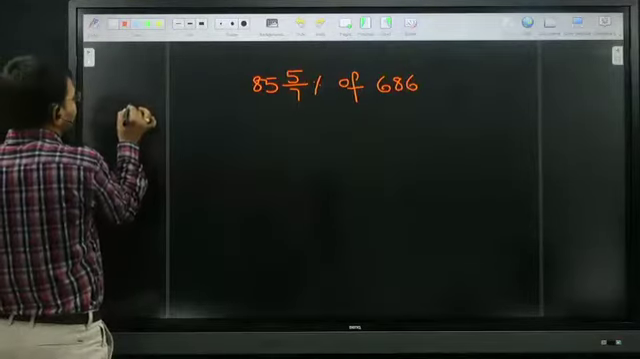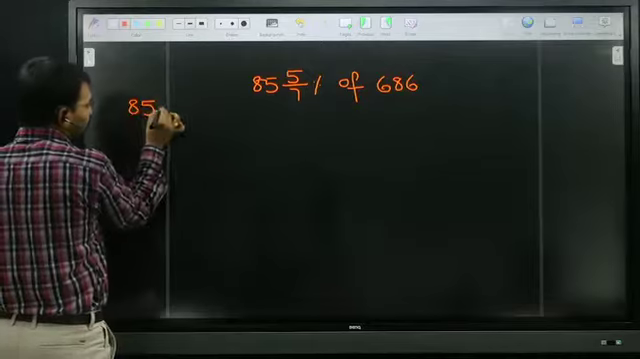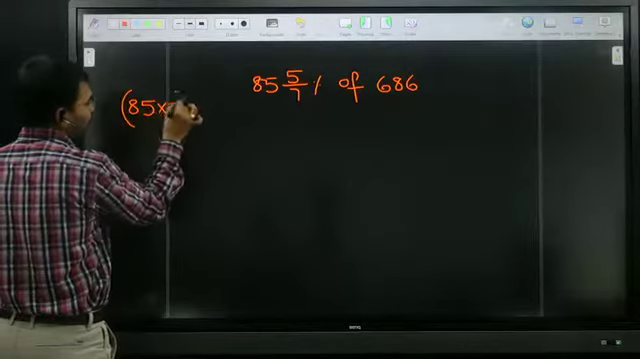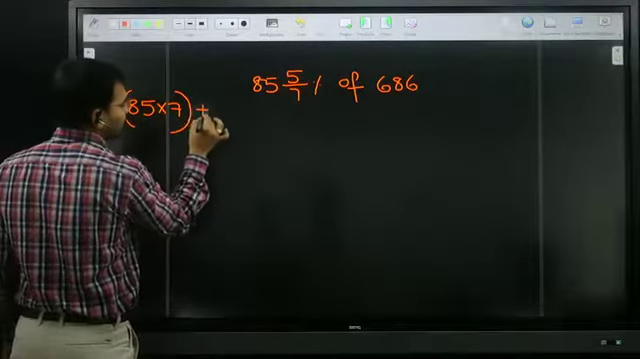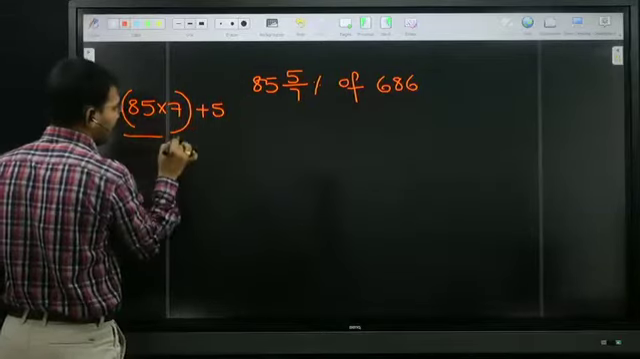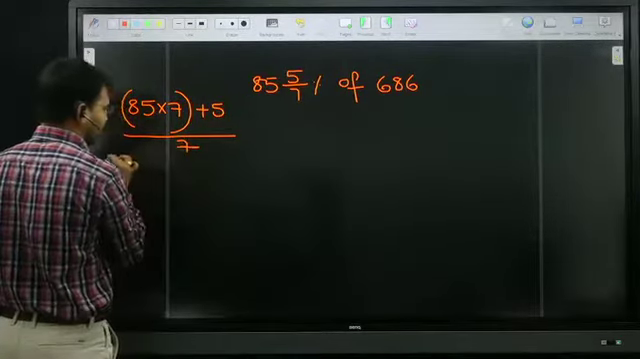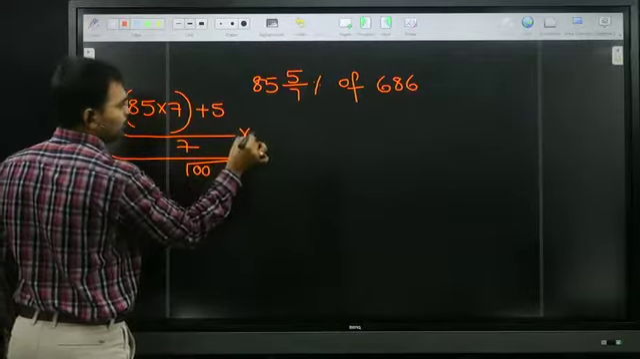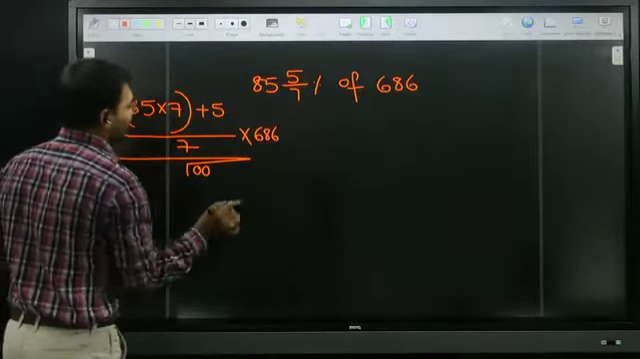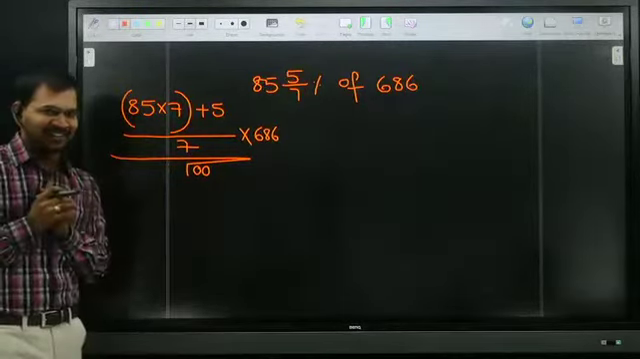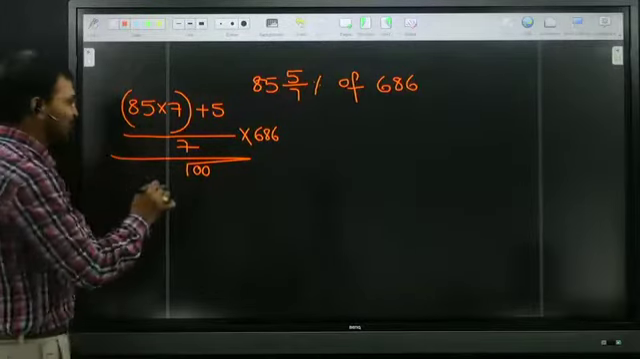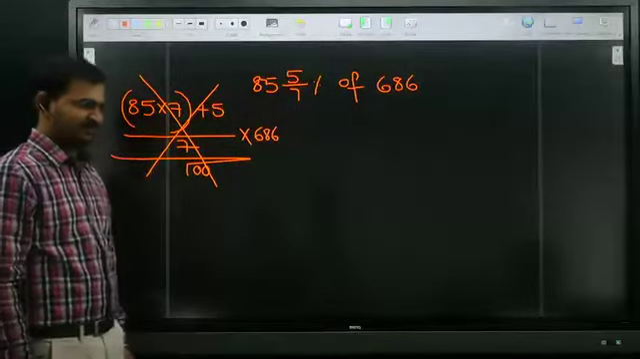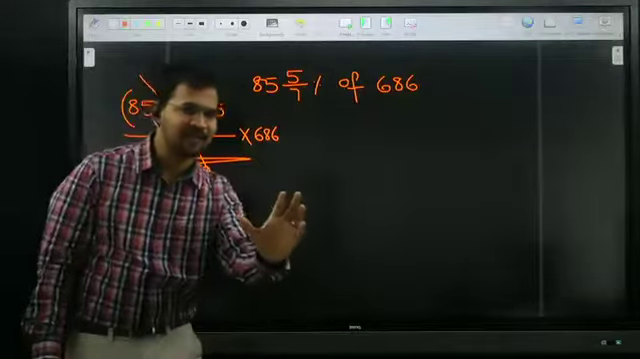Then start like this: 85 into 7 plus 5, divided by 7, and the whole divided by 100, into 686. If you do this circus, it will take some time. We don't go for it like this. First of all, I will explain orally.